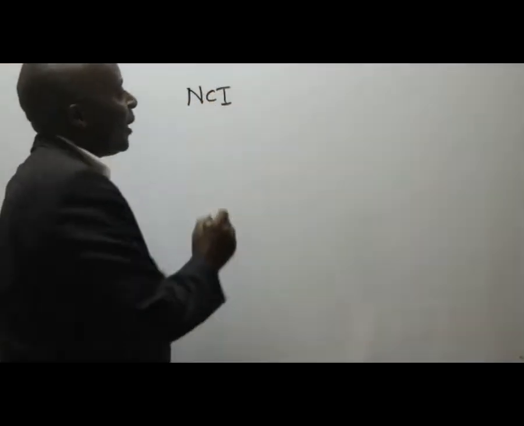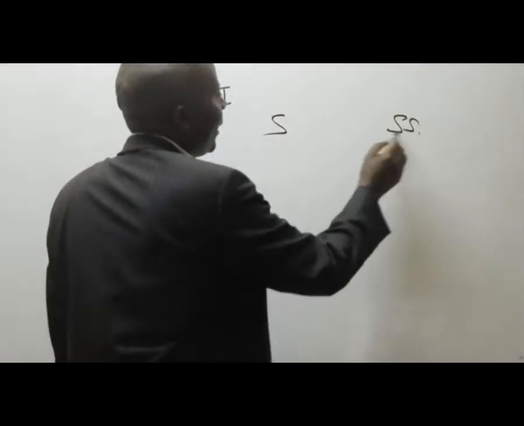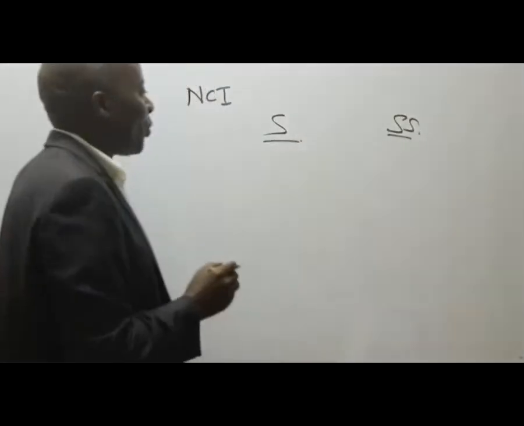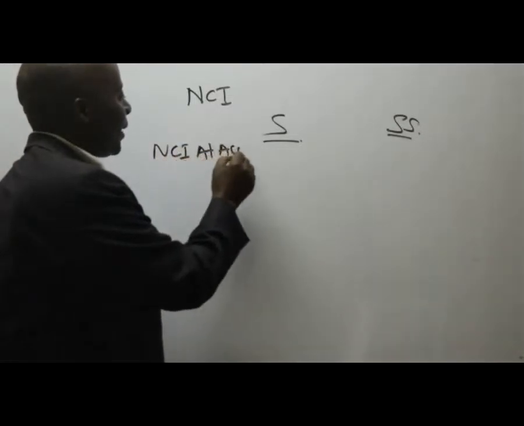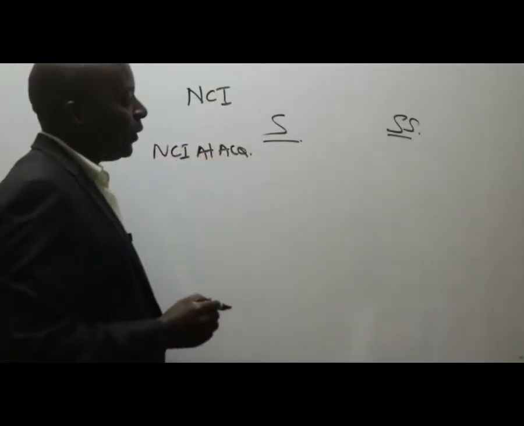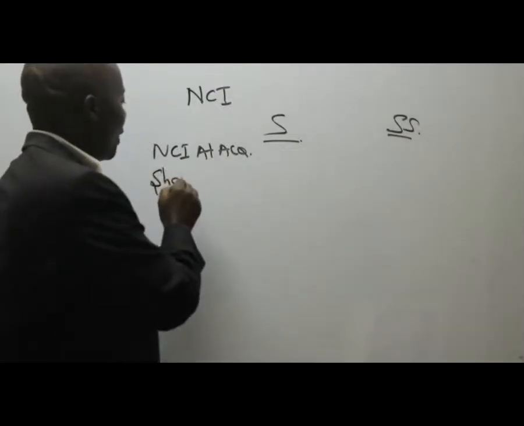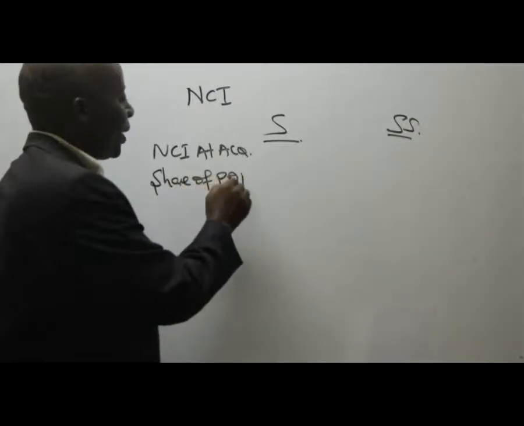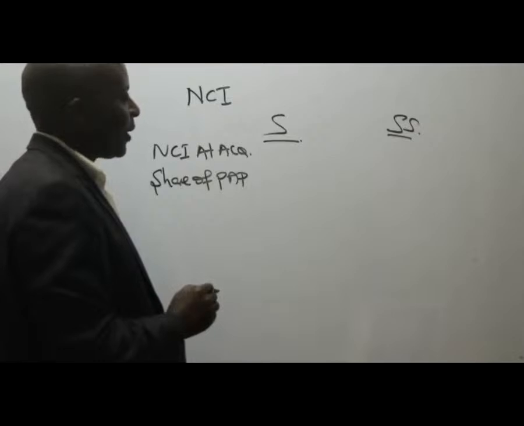So NCI, you can combine them, NCI in S and NCI in SS. So we have NCI at acquisition, right? We have share of post-acquisition profits of the NCI.